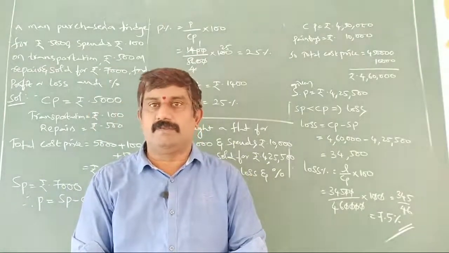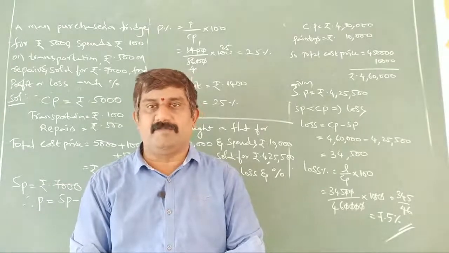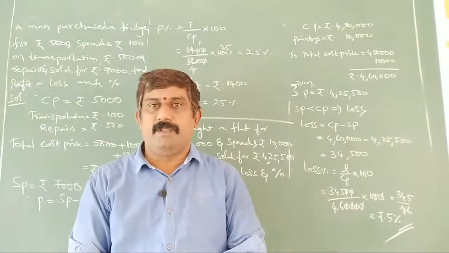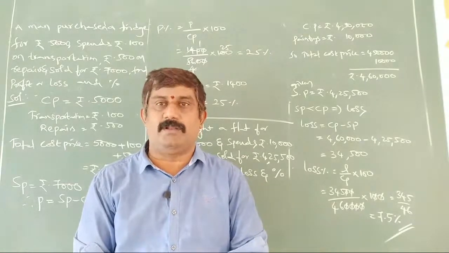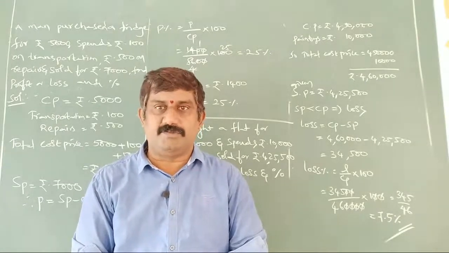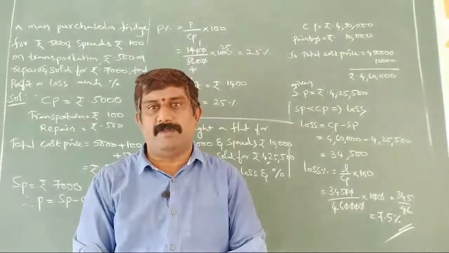For loss, cost price should be more, so CP minus SP is loss. Loss percentage can be given as loss by CP into 100, a decrease in percentage. So that's why SP is equal to CP into (100 minus loss) by 100.